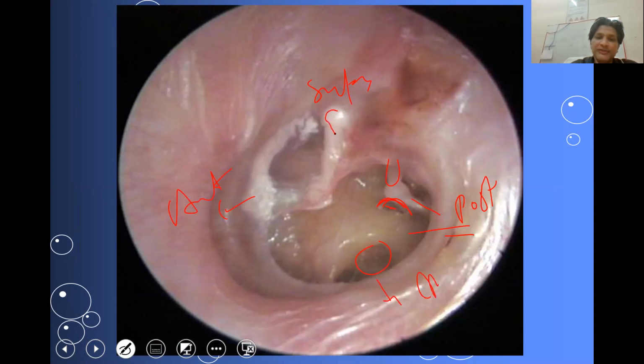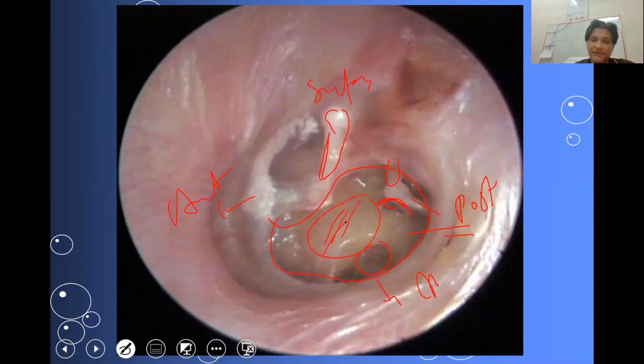You can see the lateral process of the malleus and the handle of the malleus. Here we have a perforation, and through the perforation you can easily look at the structures present in the middle ear, apart from various other pathology in the middle ear. So the perforation of a tympanic membrane also offers good visualization through the canal via endoscope. This is the promontory, and this will be the Jacobson nerve area.